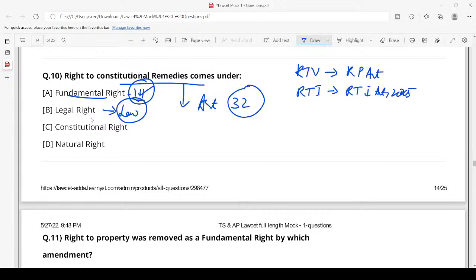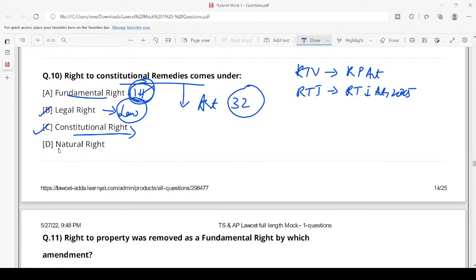Whereas constitutional rights are those rights which are mentioned in the Constitution except in part 3, because even fundamental rights are constitutional rights, but other than those rights we generally consider them as constitutional rights. For example, right to property, it is a constitutional right and it is also a legal right, because only when a law is enforced this particular article can be enforced.